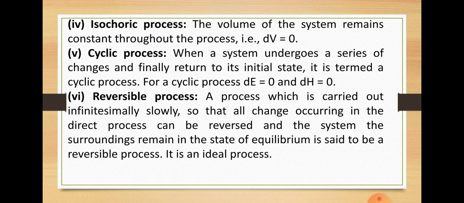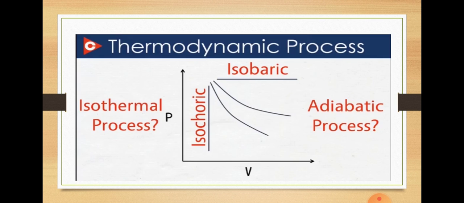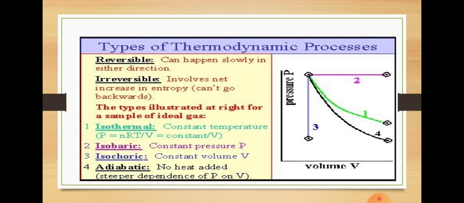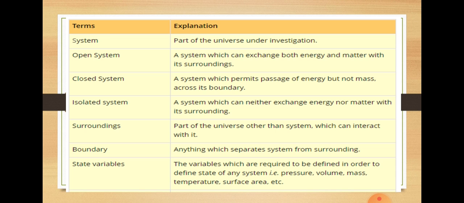Next is your isochoric process. It is the process in which the volume of system is kept constant, means dV is equal to 0. So these are your different types of processes. Next is thermodynamic equilibrium, that I will discuss in my next lecture.